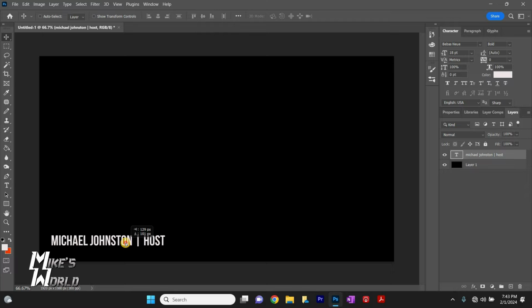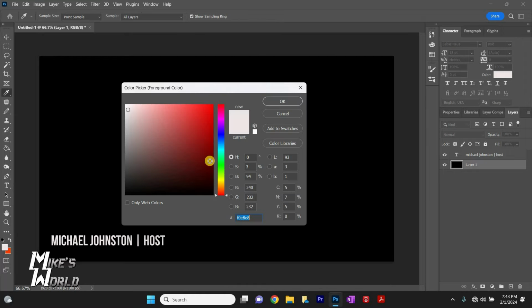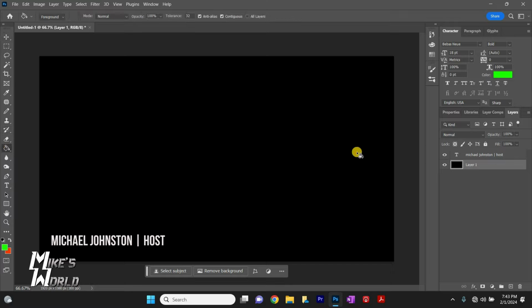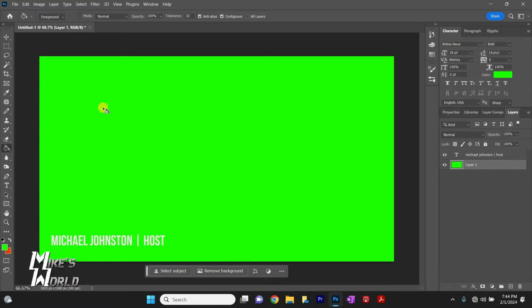And now this is going to be text over video, and if it's a light area you might not be able to read the text. So what I want to do now is a stroke outline, but with the black I can't really see. So I want to change my background color to chroma green just so that I can see. So I go up here and click OK, and I fill the background with chroma green. Now I can go in here and double click on the layer for the effects.